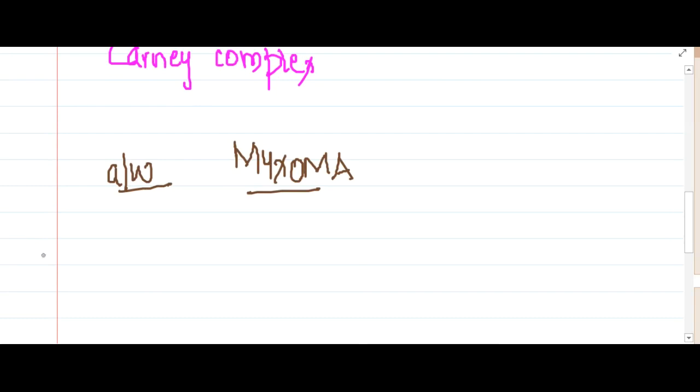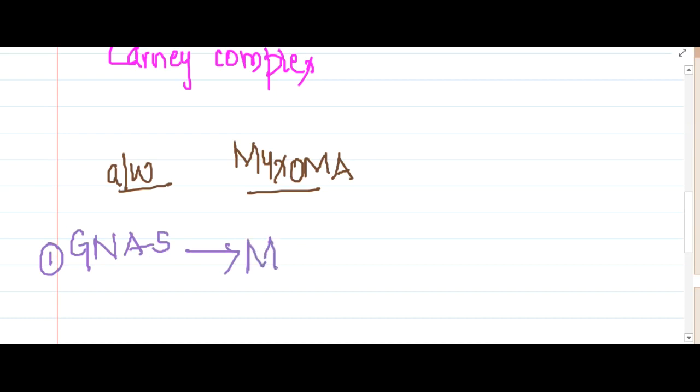So first we will learn some important syndromes associated with myxoma. The first syndrome is GNAS mutation.